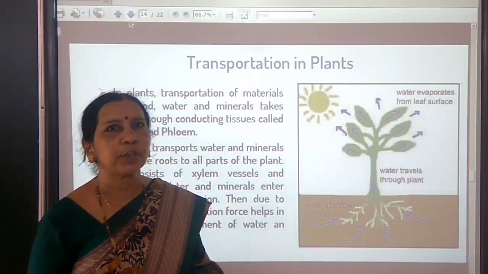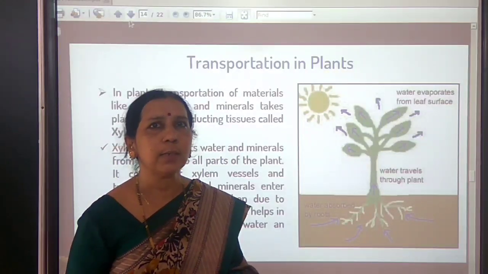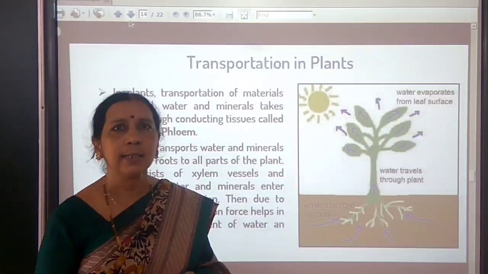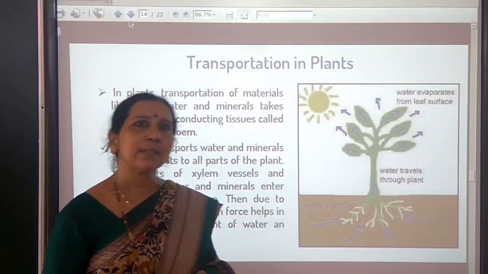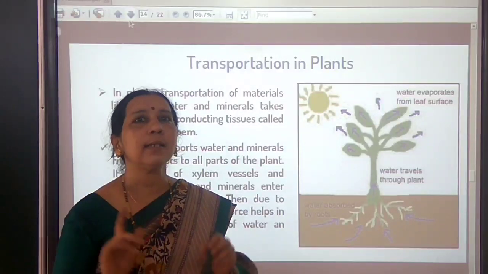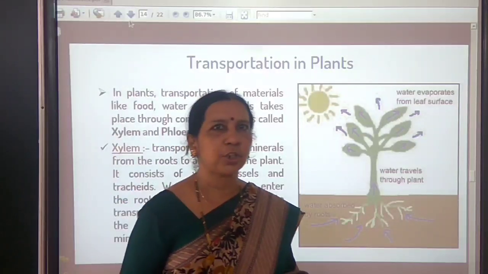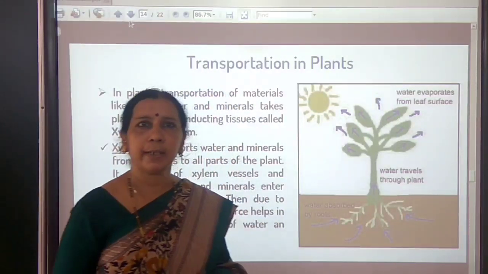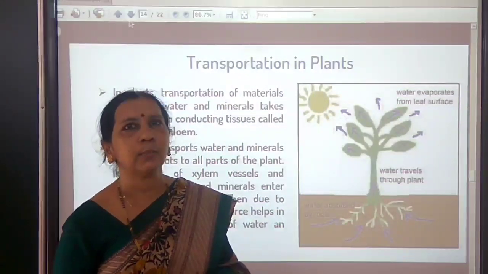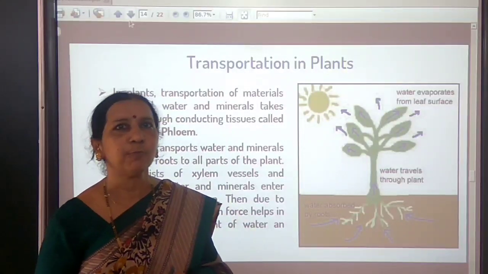So systolic pressure is about 120 millimeter of mercury in a healthy person, and diastolic pressure is 80 millimeter of mercury. So the blood pressure of a healthy normal adult is 120 by 80 millimeter of mercury.